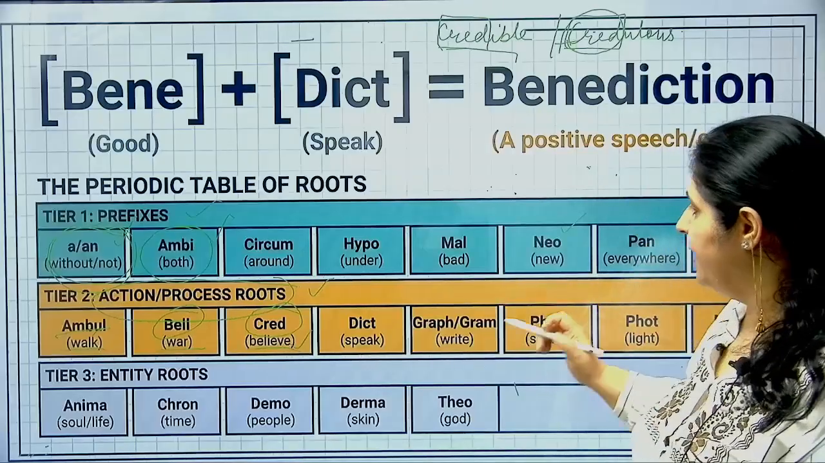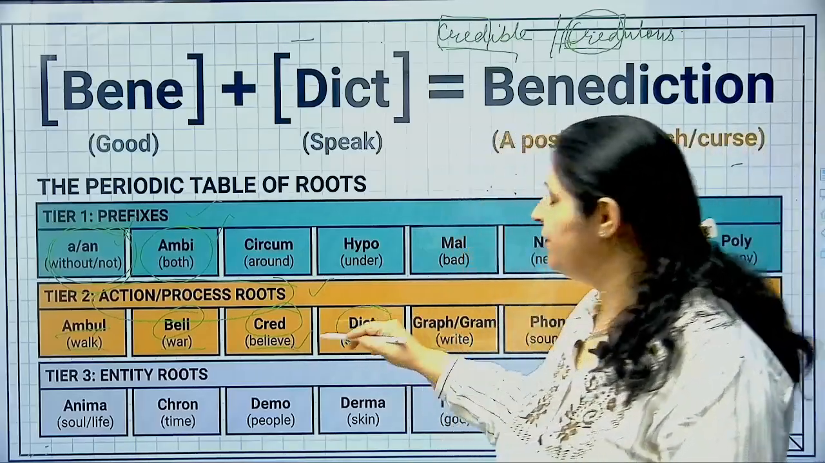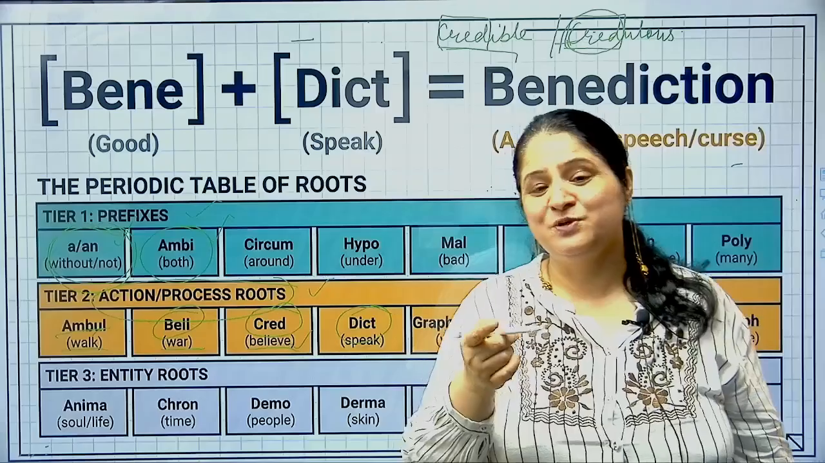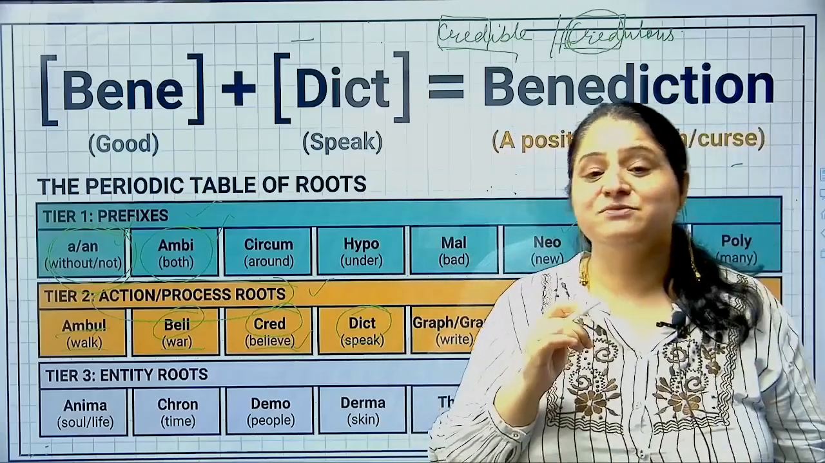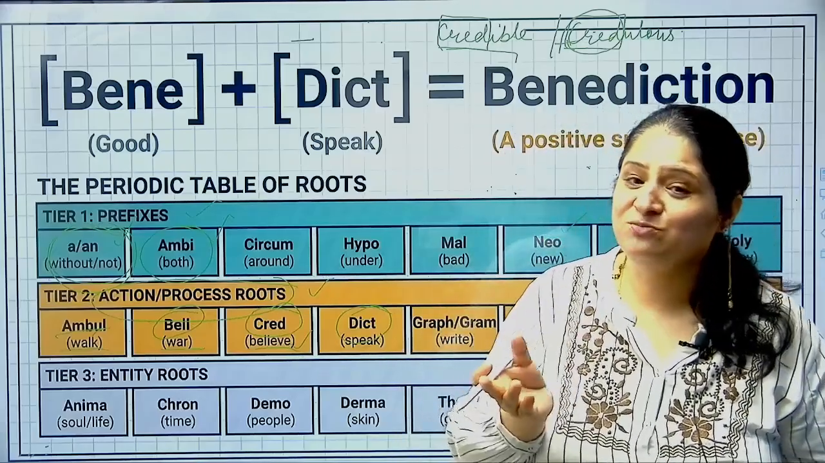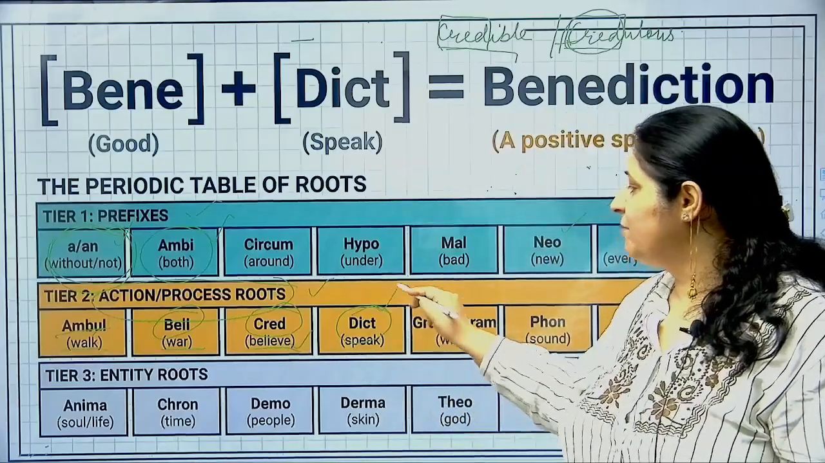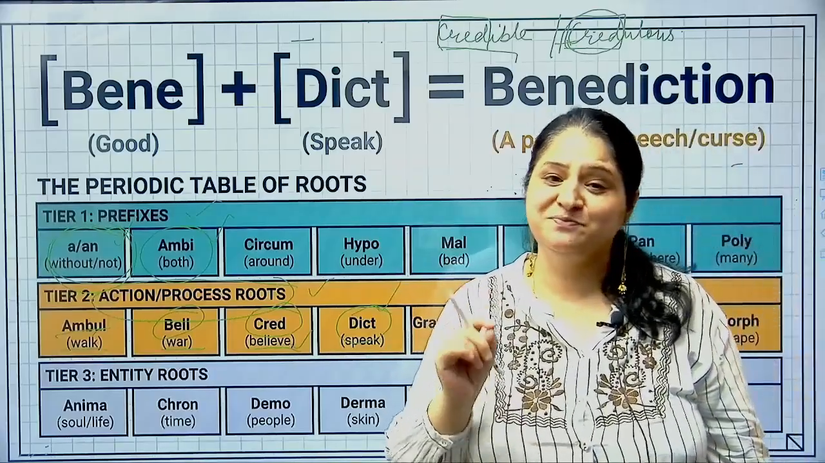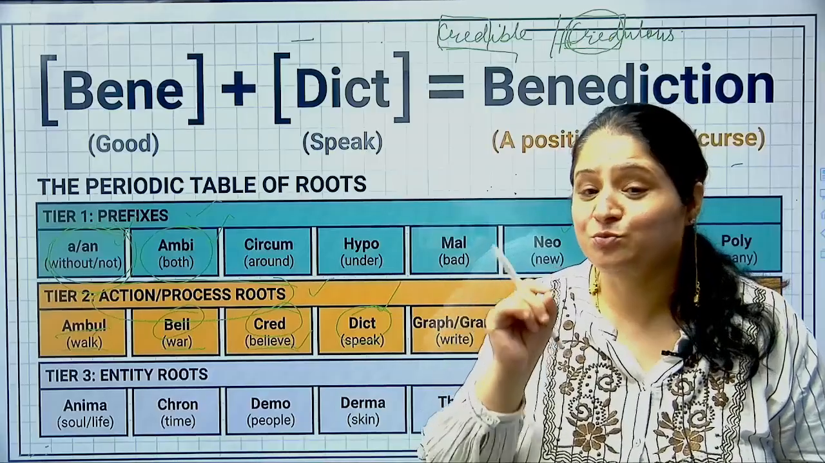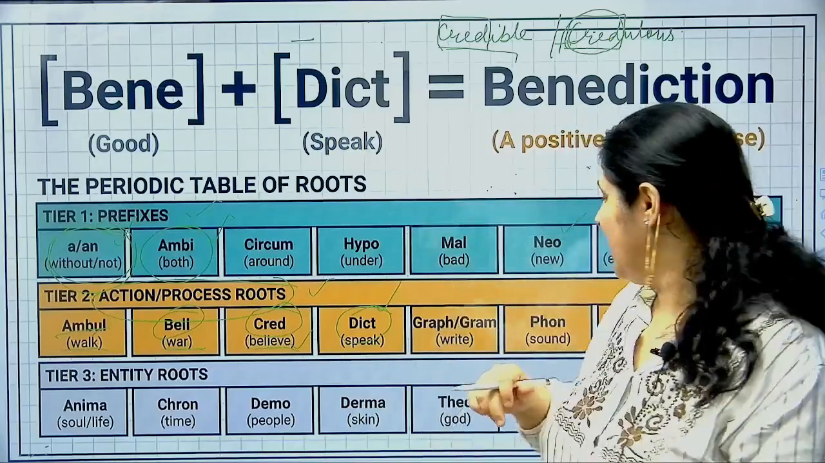Okay, now moving ahead to the next one, dict. We have already done this. Dict means to speak. So, आप dictionary बोल लो, आप diction बोल लो, आप benediction बोल लो, आप malediction बोल लो. So, there are so many words with dict. And whenever you come across this root word dict, this means that the word has to do something with speaking and talking.